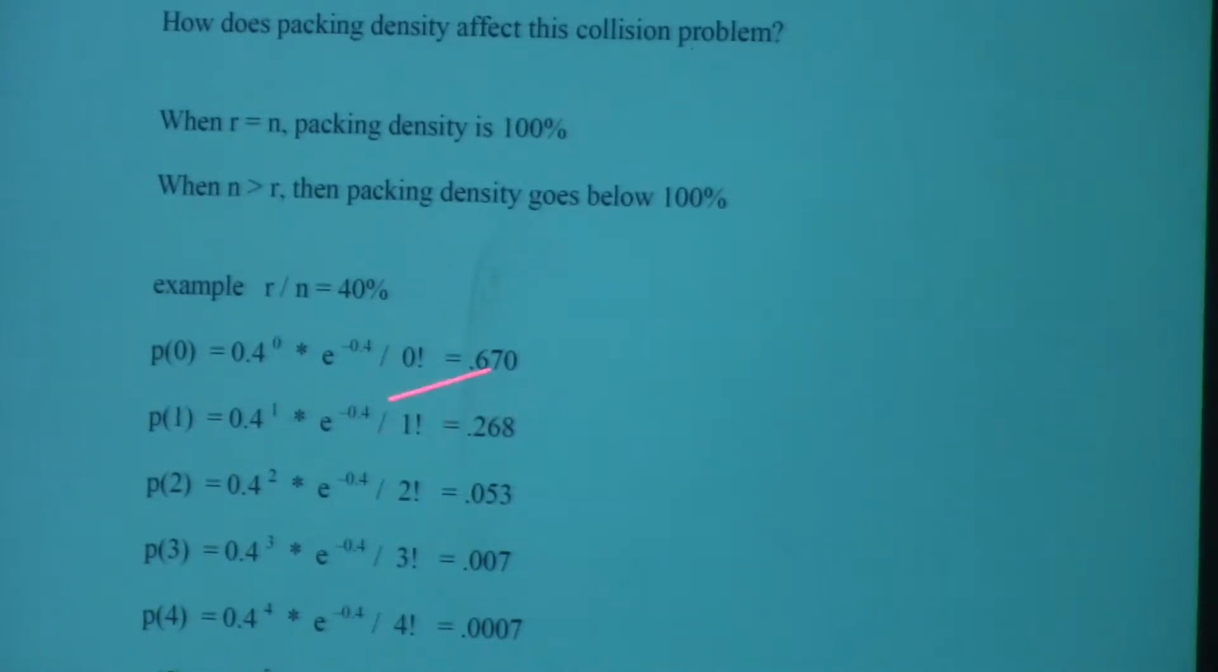26.8% will have exactly one record hashing to the slots. 5% will have 2. 0.7% will have 3. 0.07% will have 4, and 0.006% will have 5.